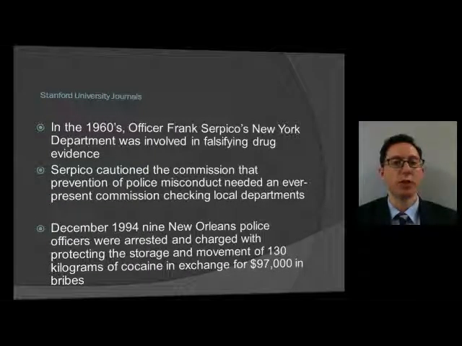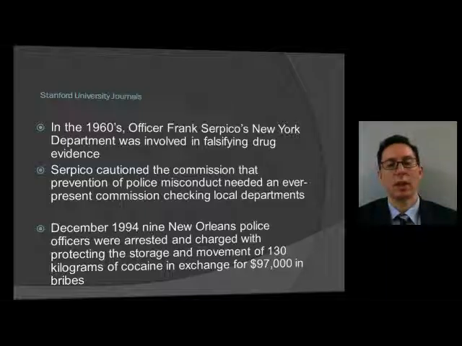Next, Stanford University Journals. This is a famous case involving Officer Frank Serpico. In the 1960s, Officer Frank Serpico at New York Department was involved in falsifying drug evidence. Serpico cautioned the commission that prevention of police misconduct needed an ever-present commission checking local departments. So Serpico cautioned the commission in the 1960s to have some type of department or commission checking the law enforcement agencies or departments, and his advice and his cautionary measures were not taken into consideration.